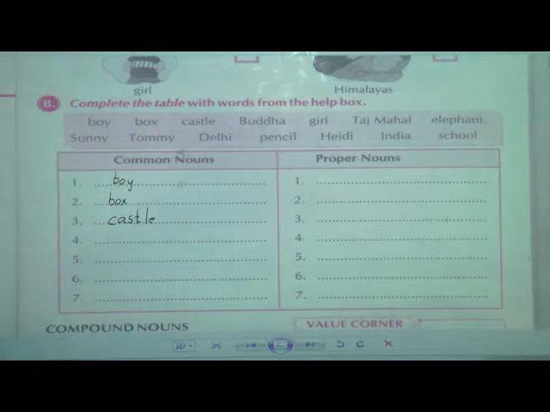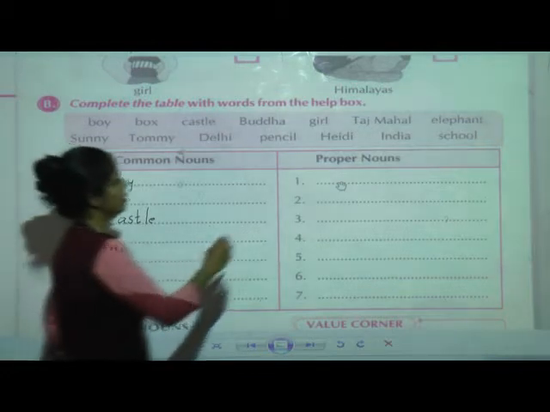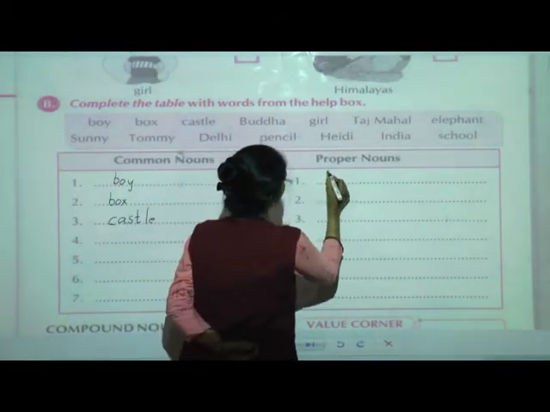Castle. Next, Buddha. A particular name is given to that man. So will it be a proper noun or a common noun? Yes, it is a proper noun. So under which section does it stand, proper noun or common noun? It falls under proper noun. The first proper noun will be Buddha.